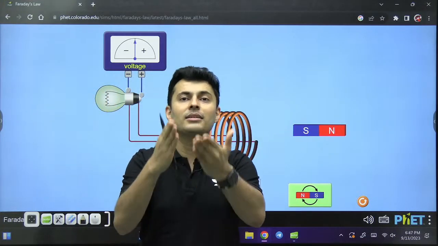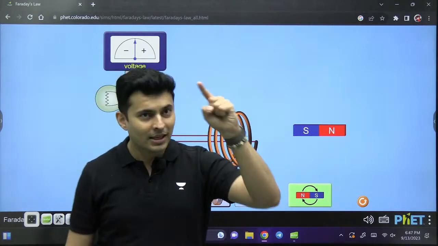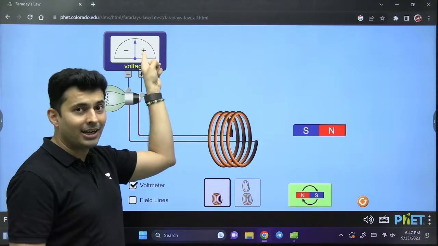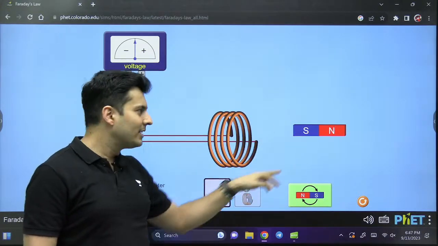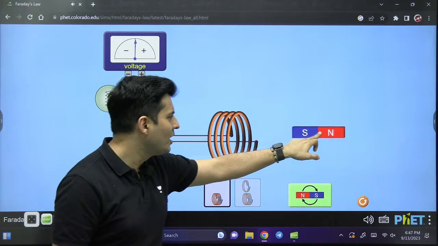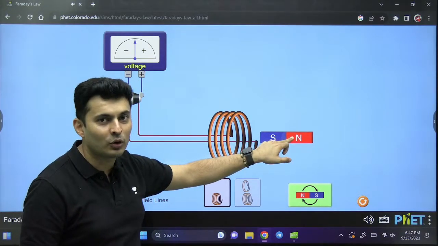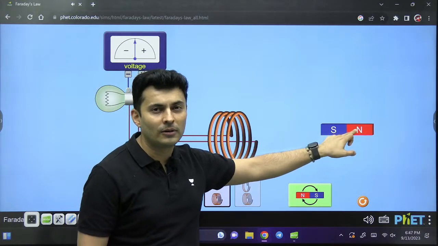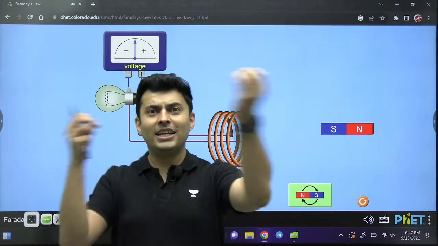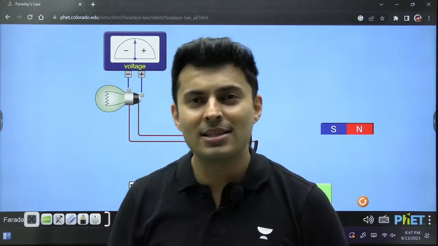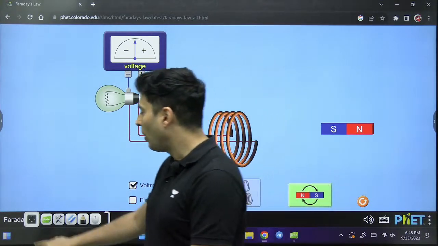So it is violating the conservation of energy principle. So if electricity is generated, the magnet will lose its kinetic energy. If it was going fast, it will slow down. If you throw it fast, it will slow down because it will lose its kinetic energy, and that kinetic energy gets converted into electrical energy, my dear students. So always that opposition is there.